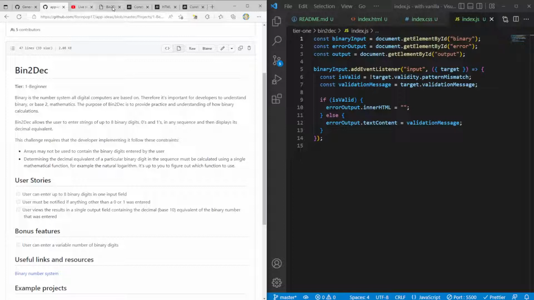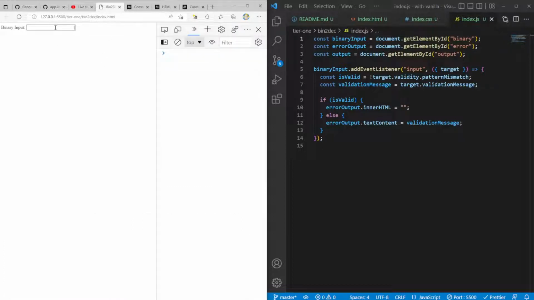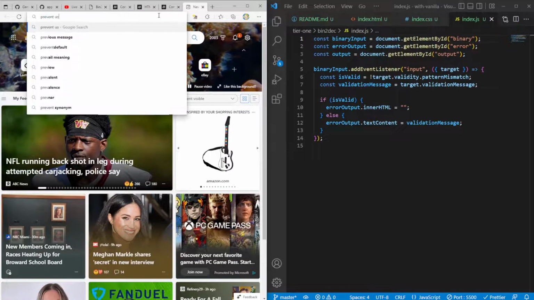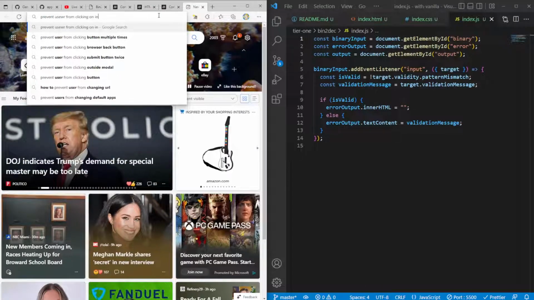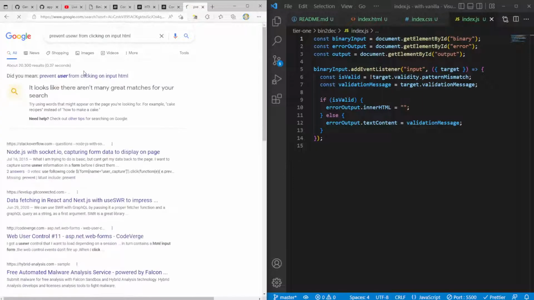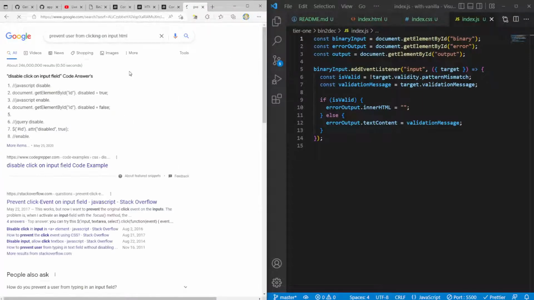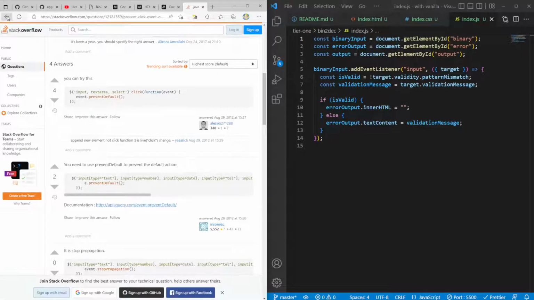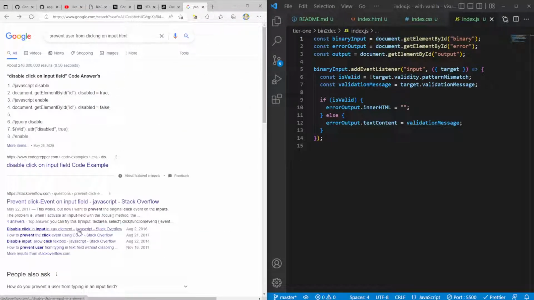Because if I just click, oh, I could make this. Can you make it so that I can't click on the input? Does that make any sense? Let me see. Prevent user from clicking on input. HTML. Can I do no event? Prevent click event. Not prevent default per se.